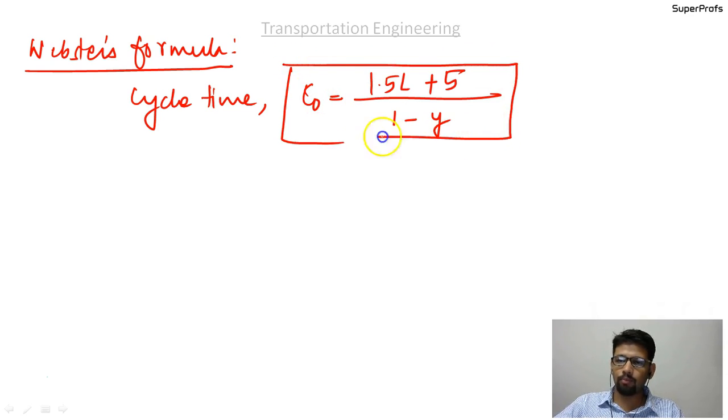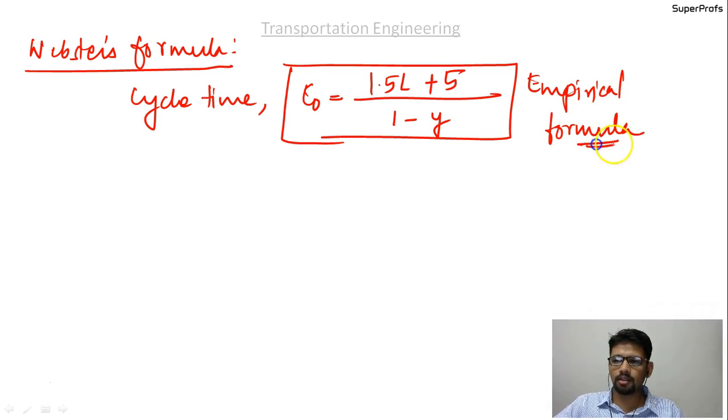It is an empirical formula, and almost all British colonies follow this formula, the Webster's formula.